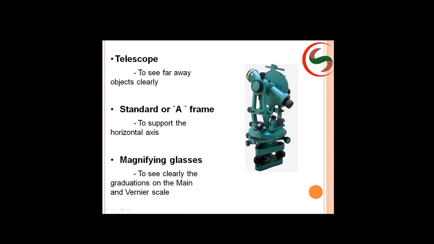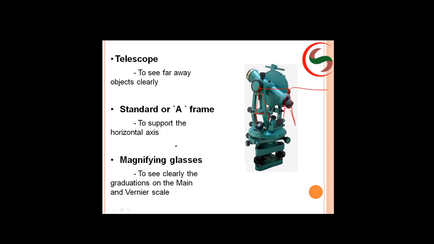Eyepiece, object glass, and the next one is what? This is the standard A frame. Here it will be supporting the horizontal axis like this.